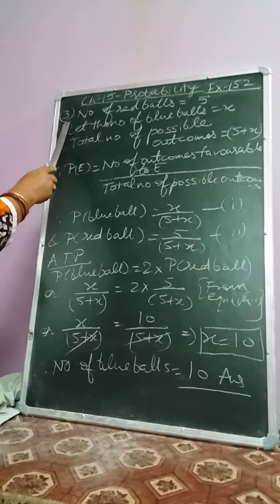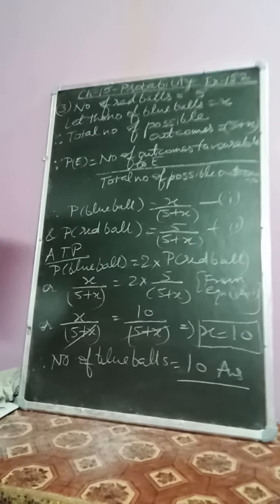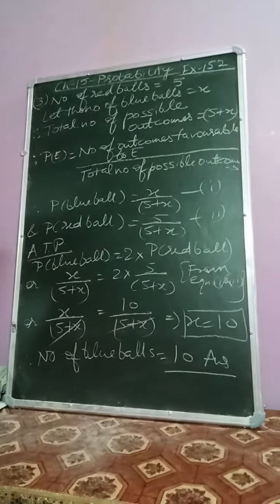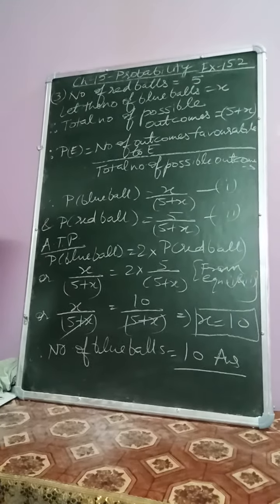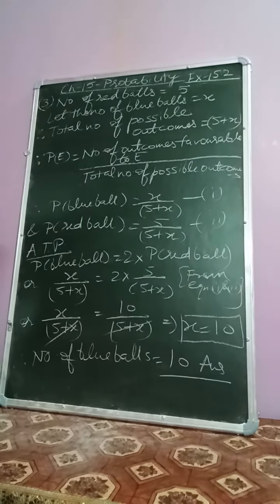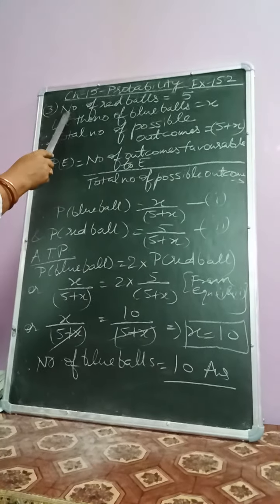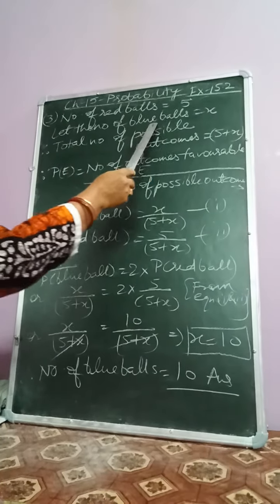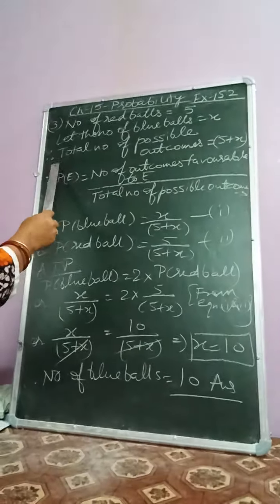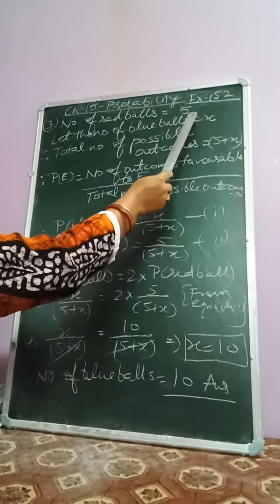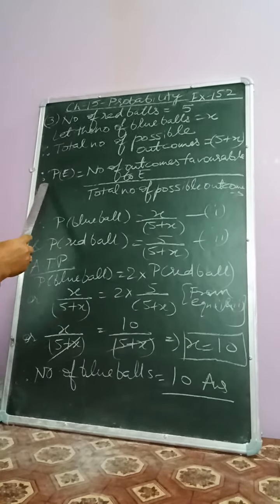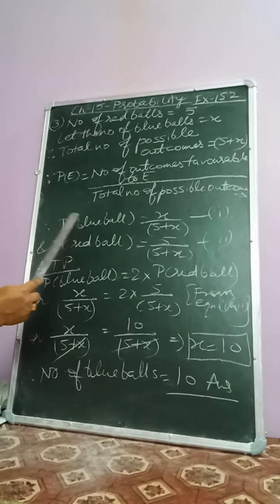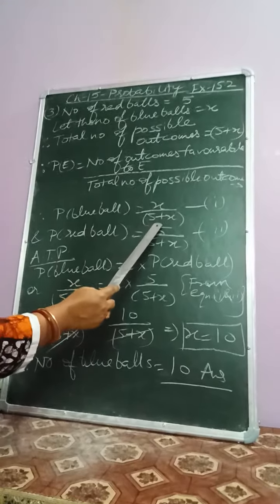Now let's do question number 3. A bag contains 5 red balls and some blue balls. If the probability of drawing a blue ball is double that of a red ball, determine the number of blue balls in the bag. So we are given the number of red balls is equal to 5. Let the number of blue balls be equal to x. Therefore, total number of possible outcomes will be 5 plus x. Here I have written the formula of probability. So, probability of getting a blue ball will be x upon 5 plus x.